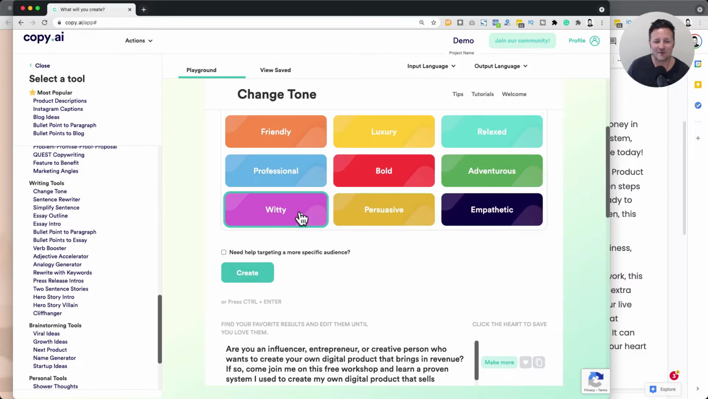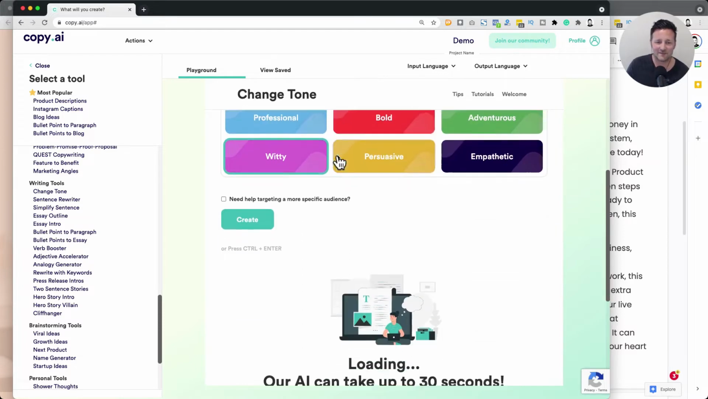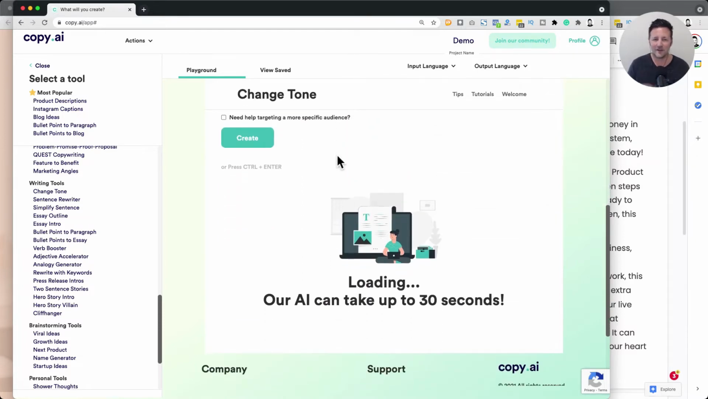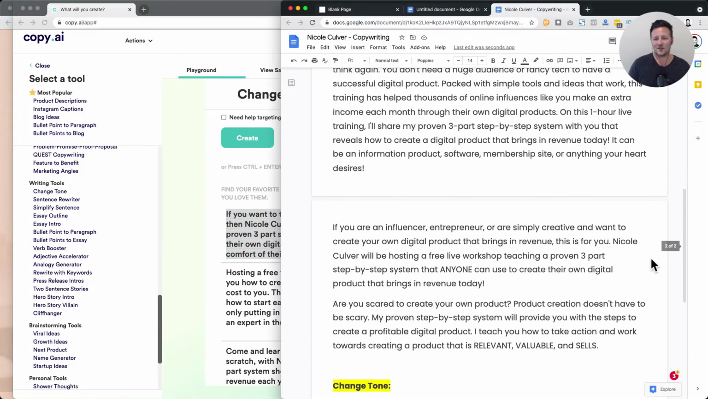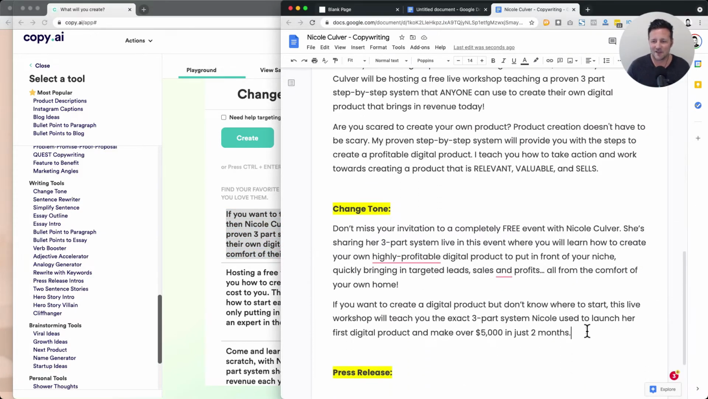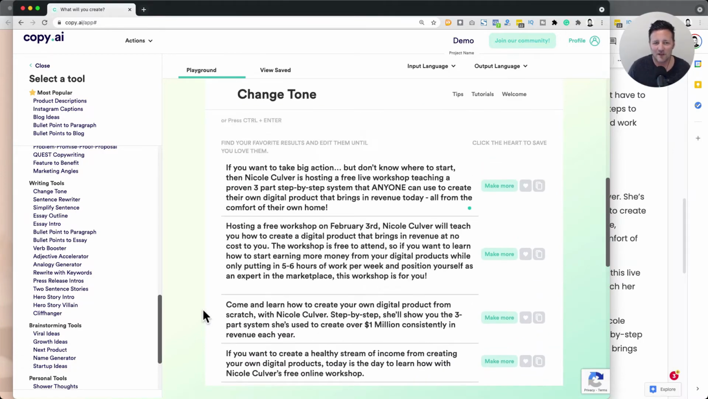Let's try a witty version of that. Let's just see the same input here and what kind of output we get with a witty tone. Sometimes it's more subtle than others. If you want to take big action but don't know where to start, then Nicole has something for you. That's pretty strong. I like just the subtle difference of how it's saying the same thing. All right, so it's some interesting stuff here. Didn't find a lot that was great just in that first run.